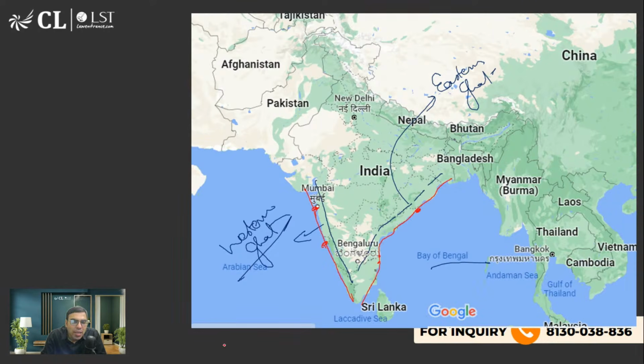So now can you please tell me where do Eastern and Western Ghat meet? This is a very famous question. It was asked in AILET exam also. Very good. CLAT aspirant, you're right. The place where they meet is called as Nilgiri Hills.